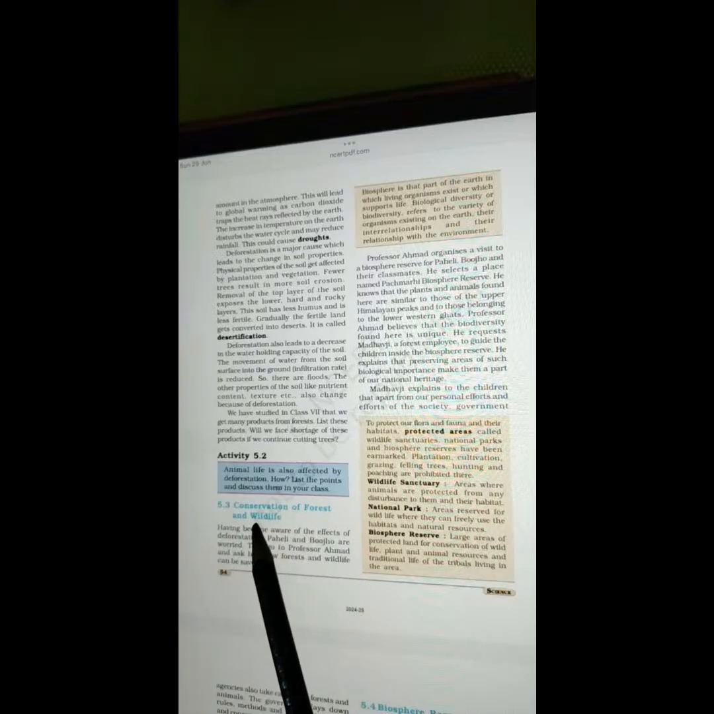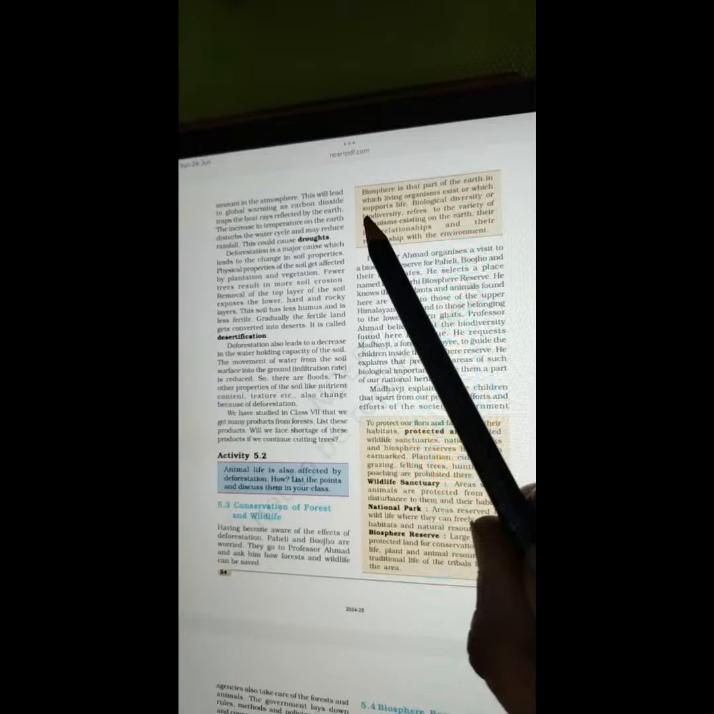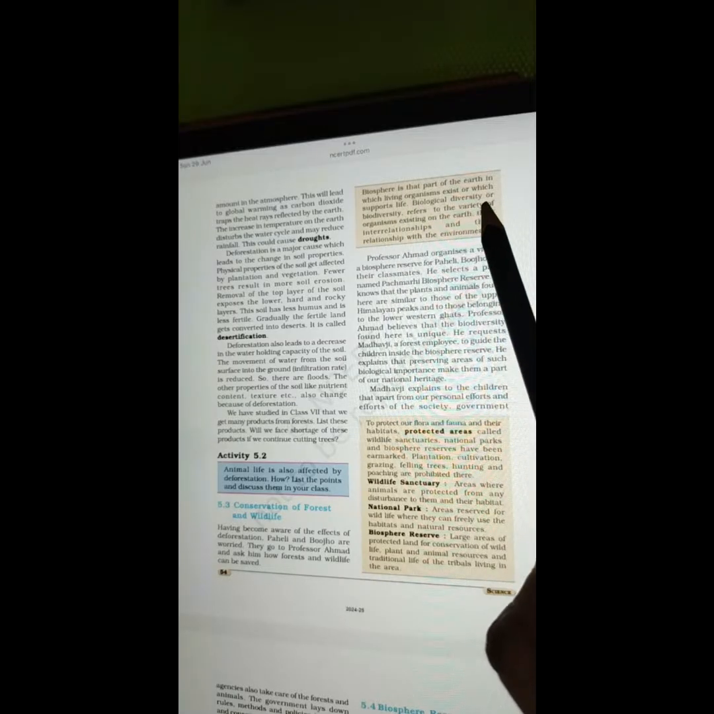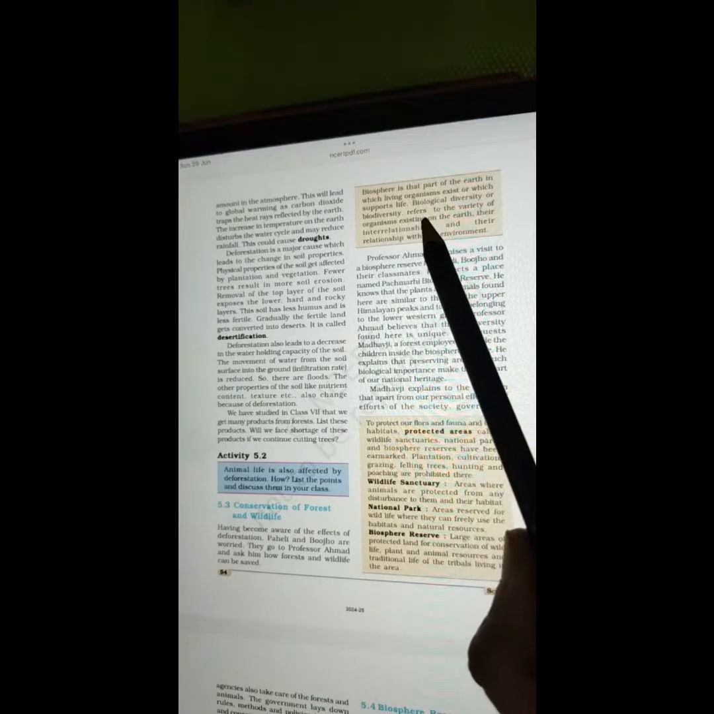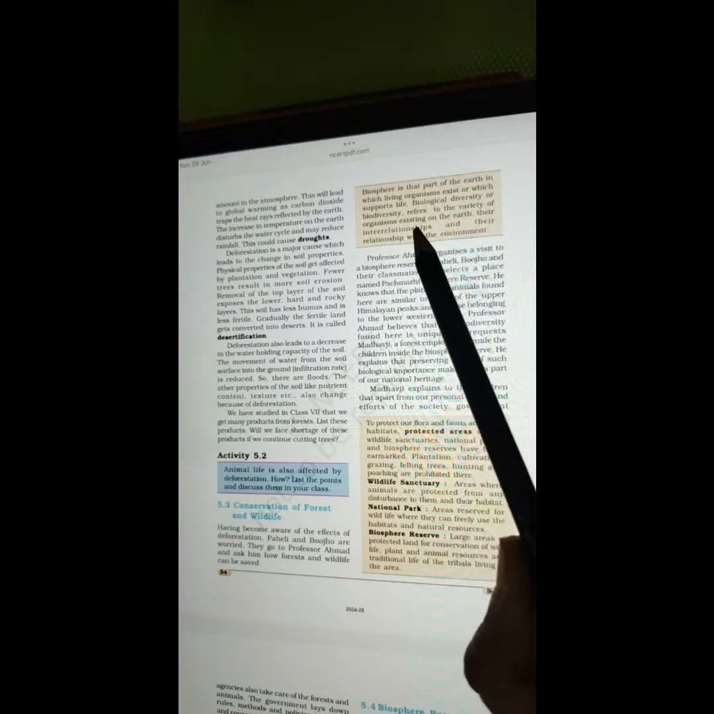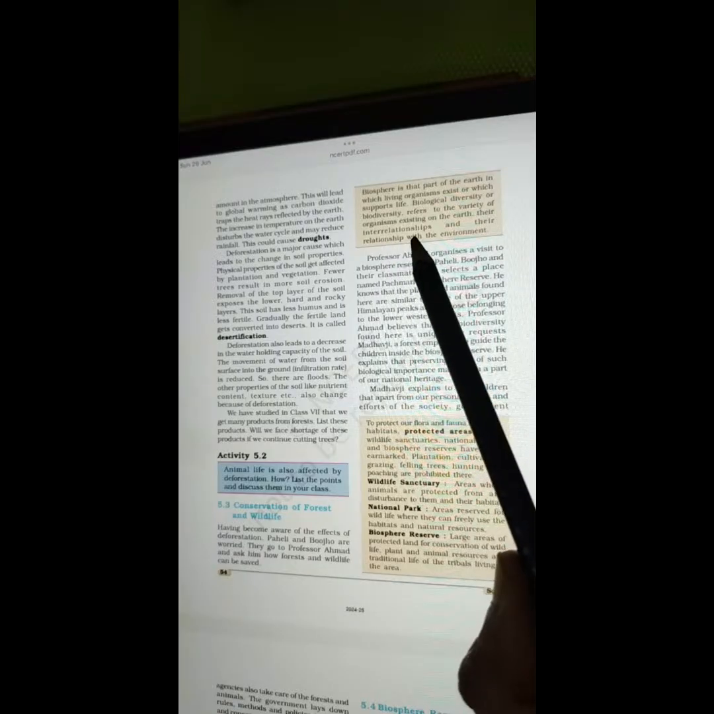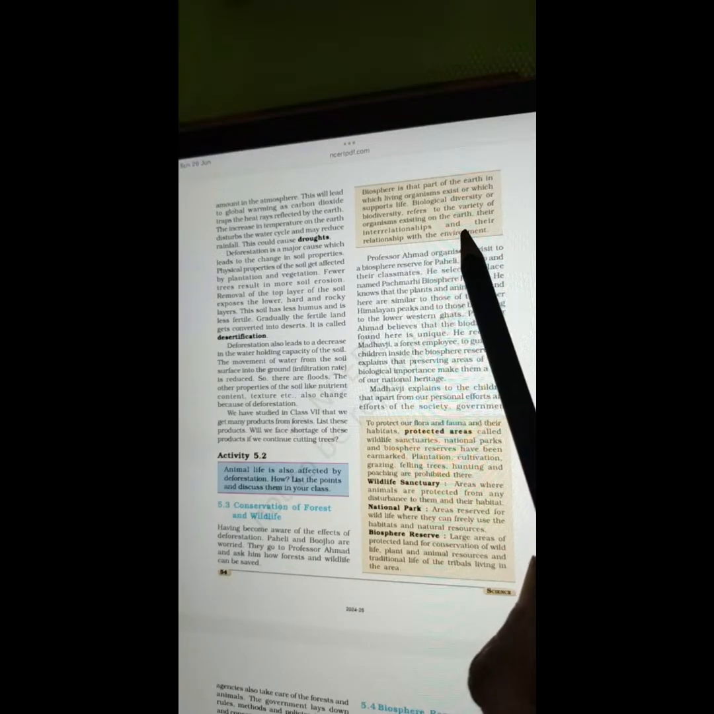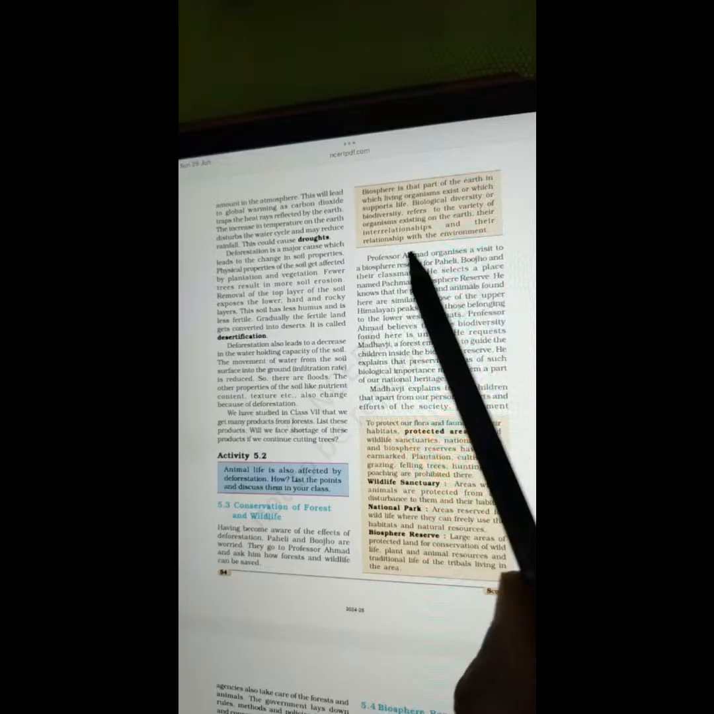5.3 Conservation of Forest and Wildlife. Having become aware of the effects of deforestation, Paheli and Bojo are worried. They go to Professor Ahmed and ask him how forest and wildlife can be saved. Biosphere is that part of the earth in which living organisms exist or which supports life. Biological diversity or biodiversity refers to the variety of organisms existing on the earth, their interrelationships, and their relationship with the environment.